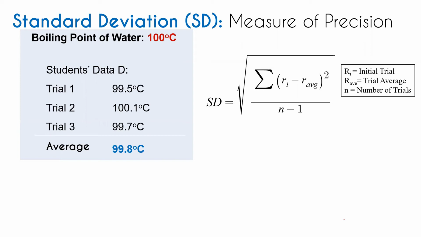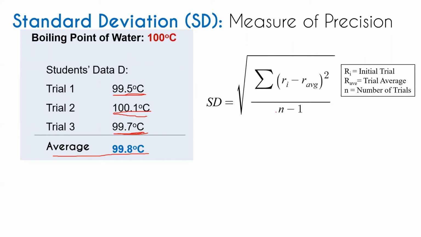When we say initial trial, those are the trials you have conducted. If you have 3 trials, for example, in this case, the students conducted 3 trials. So we have initial trial 1, initial trial 2, and initial trial 3. Okay. R average, or the trial average, is the average of your trials. And last, n is the number of trials.